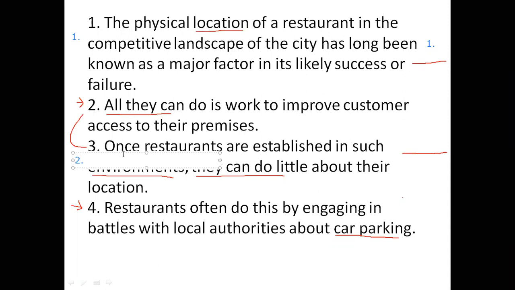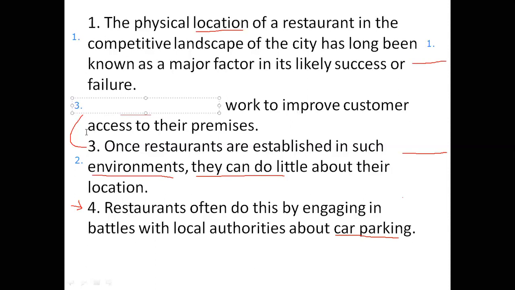So this is obviously the second one, because the sentence flows from the first sentence to the second to the third. Now they say that they can do little about their location, but they can still do something, and that's what they said in the next line. All they can do is work to improve customer access to their premises. So this is obviously the third one.